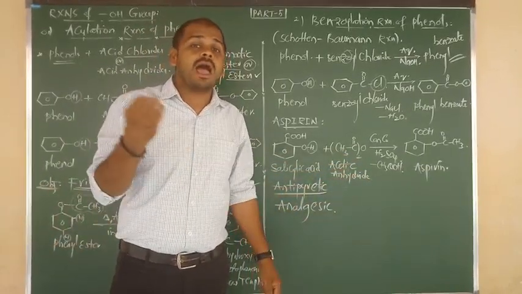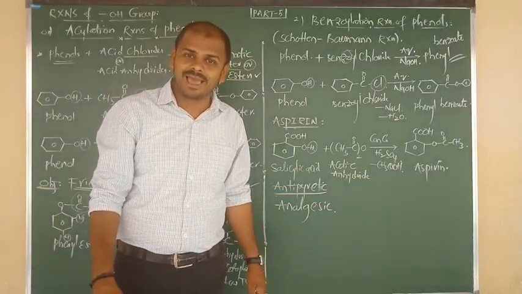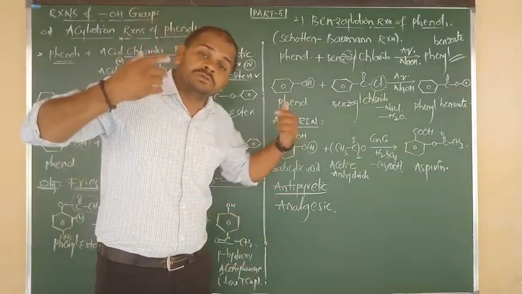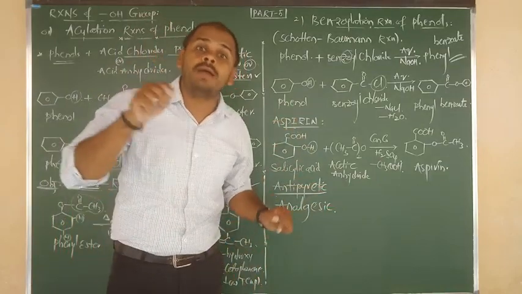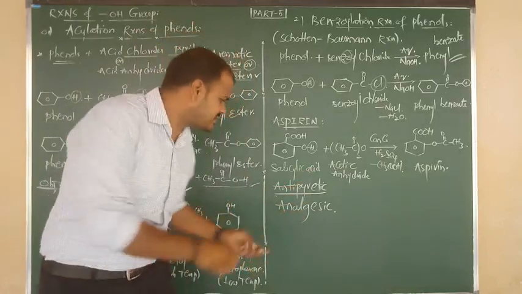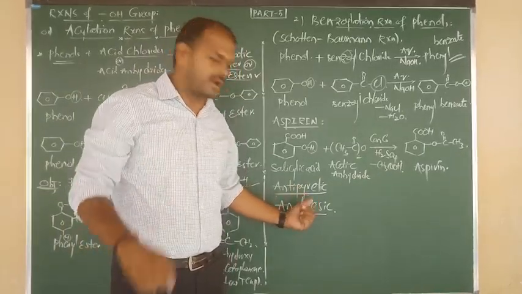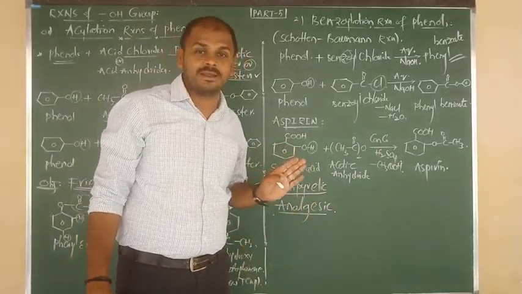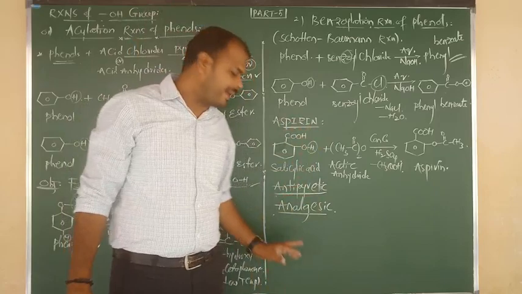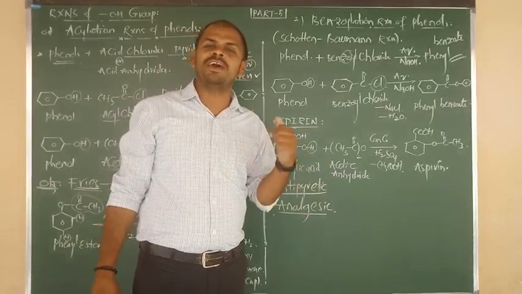Suppose there is high fever, the doctor will suggest Dolo 650, high dose paracetamol. After taking it, what can happen? Automatically it acts as both. It reduces the body pains and also reduces the body temperature. Reducing body temperature is antipyretic. Reducing body pains is analgesic. If you control fever, it is antipyretic; if you control body pains, it is analgesic. Like that we have to consider in medical terminology. So aspirin can be used as an antipyretic and also as an analgesic. Both the properties, both the functions are done by aspirin.